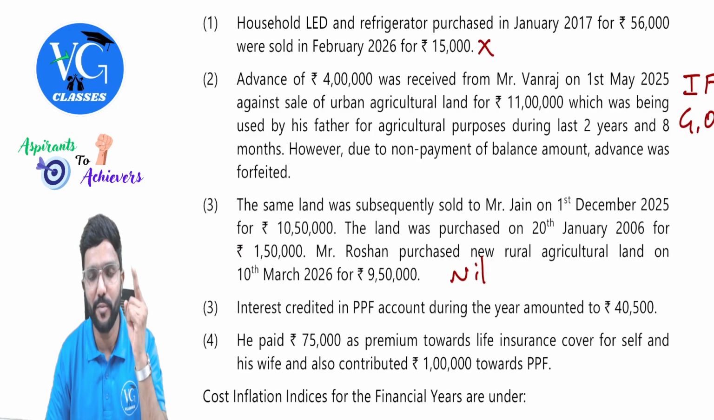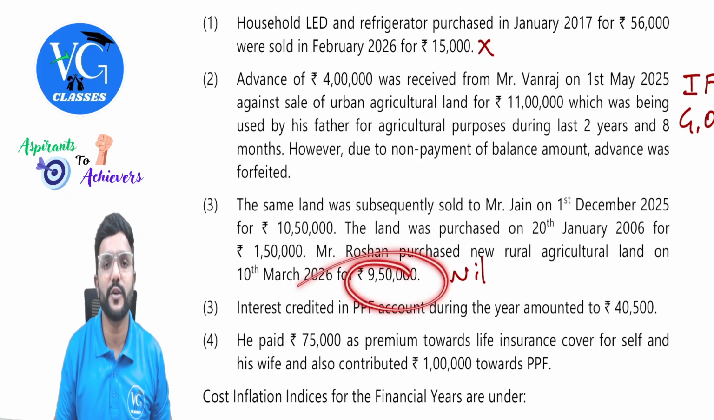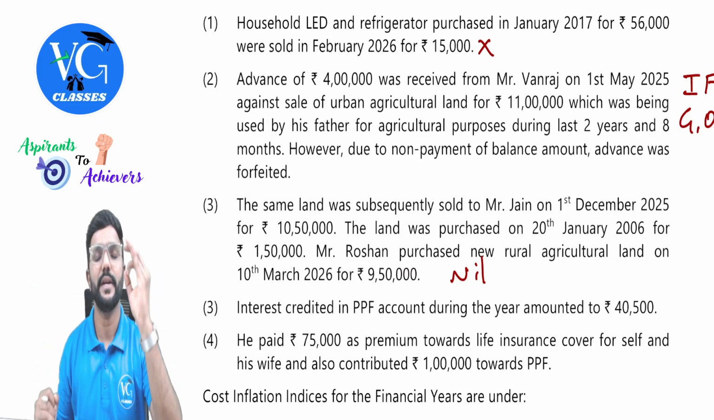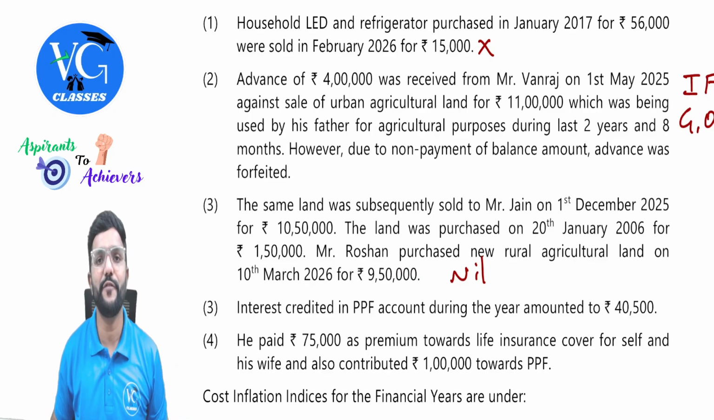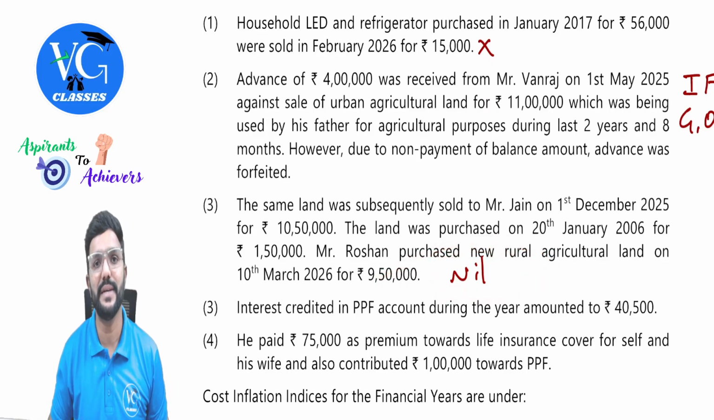Gross long term capital gain, how much? 9 lakh. Then from that we will claim exemption. How much, sir? Gross gain or the cost of new asset, whichever is lower. So 9 lakh or 9 lakh 50, whichever is lower. 9 lakh. So gross gain is 9 lakh. Exemption under section 54B is 9 lakh. So straight away, capital gains which is taxable is nil, guys.